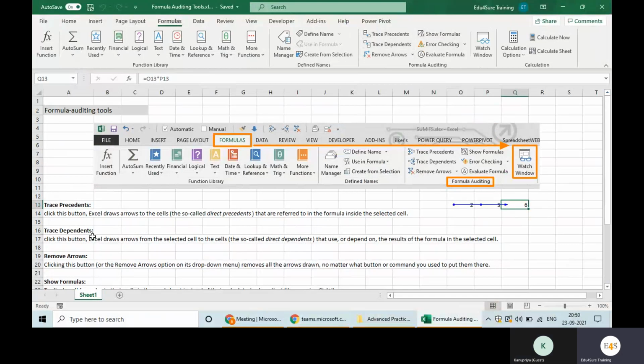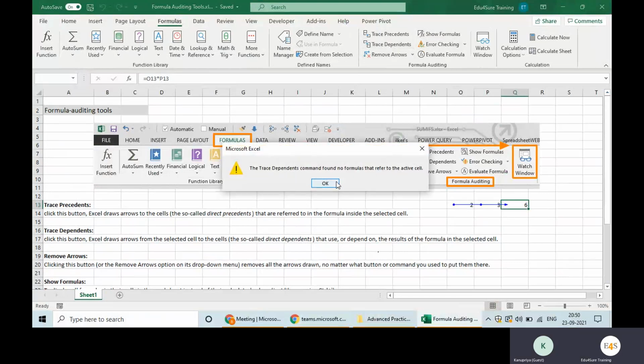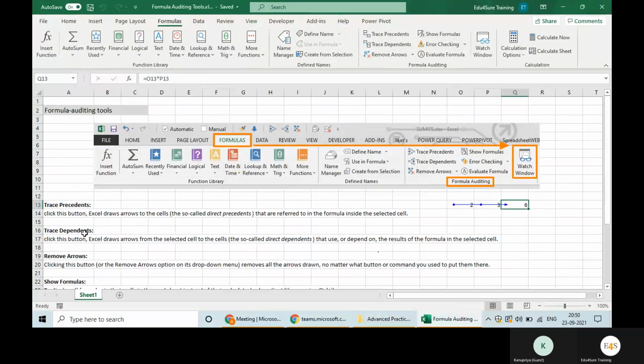What is the second one? Trace Dependents. It says, click this button, and Excel draws arrows from the selected cell to the cells that use or depend on the result of the formula in the selected cell. So I am keeping the cursor here and clicking here. Is it doing anything? No. Because what is the meaning of dependents?